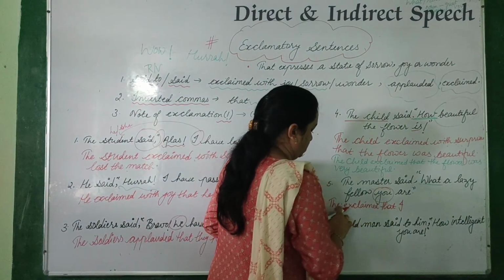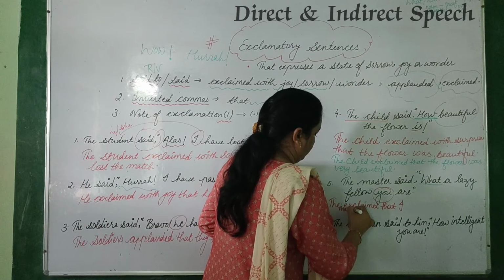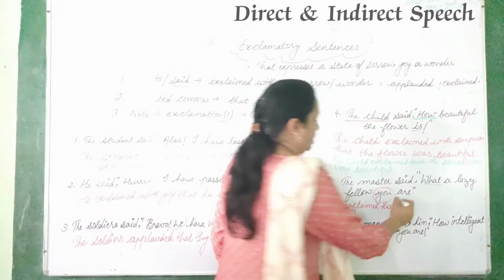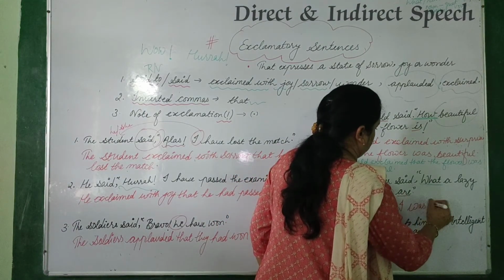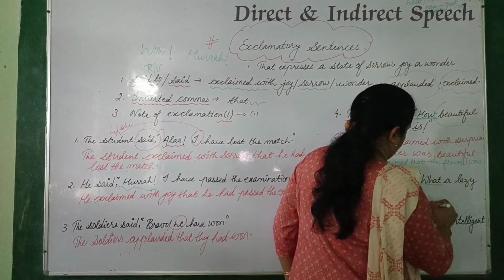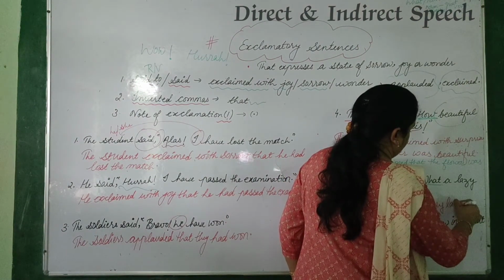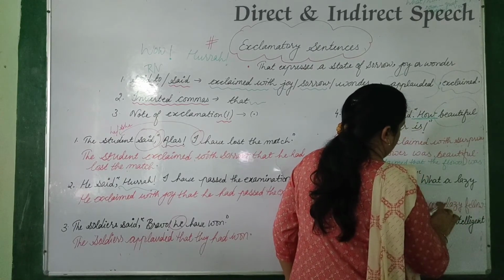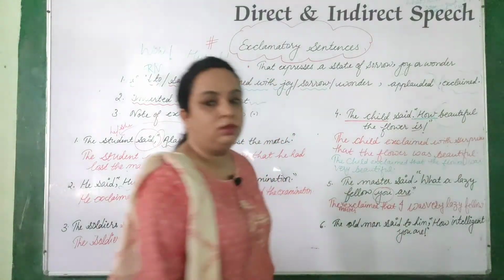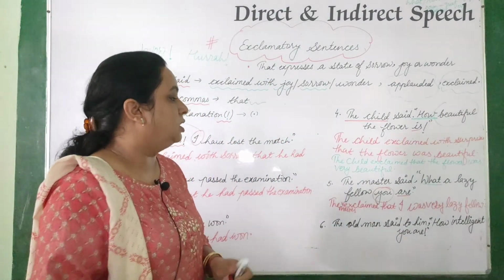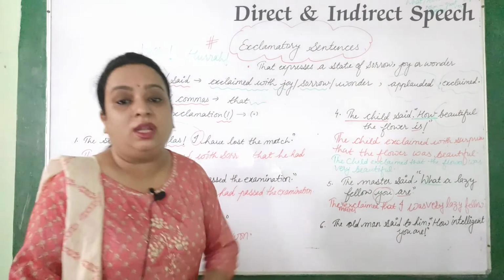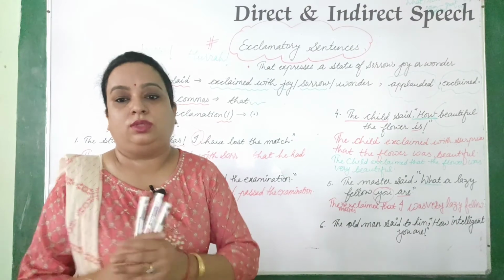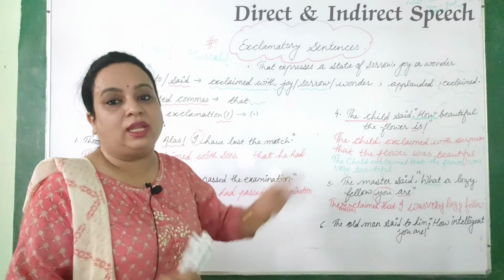The master exclaimed that I, R changes into was, very lazy fellow. Very lazy fellow. Clear? And then another way is, the master exclaimed with wonder that I was lazy fellow. That's it. Then we will not use the word very and great.